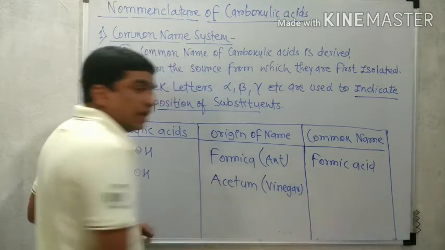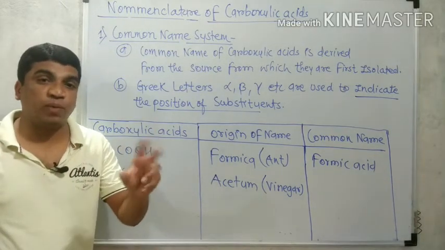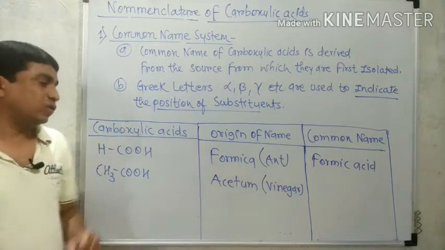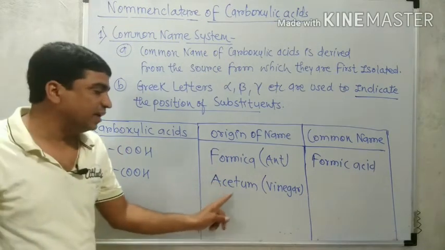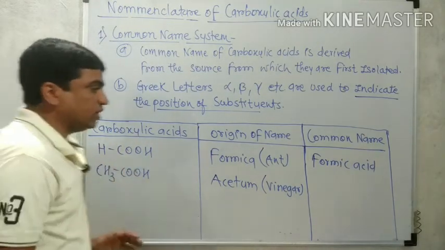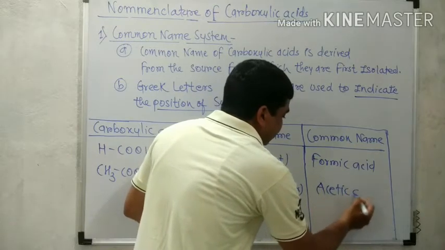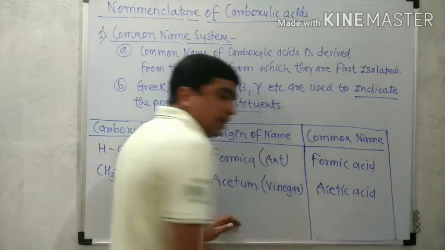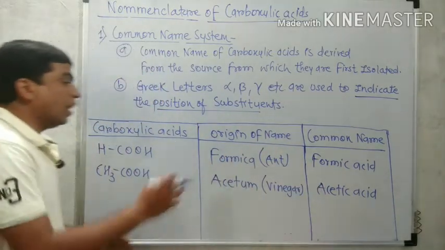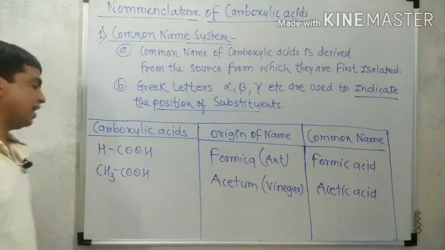We know that vinegar is a food preservative used in various types of food preservation, in pickles and also in salad making. So CH3COOH in the common name system is called acetic acid, just as from acetum, acetic acid. Acetic acid is present in acetum, therefore it is called acetic acid.